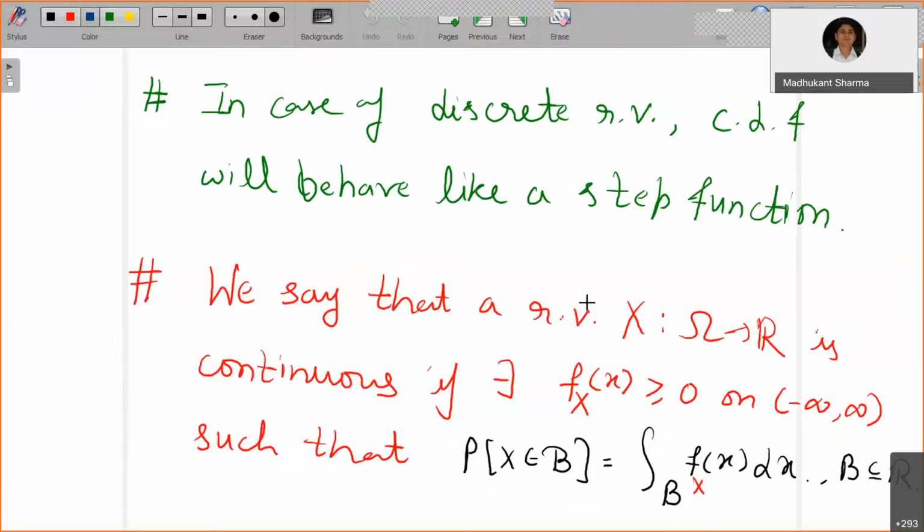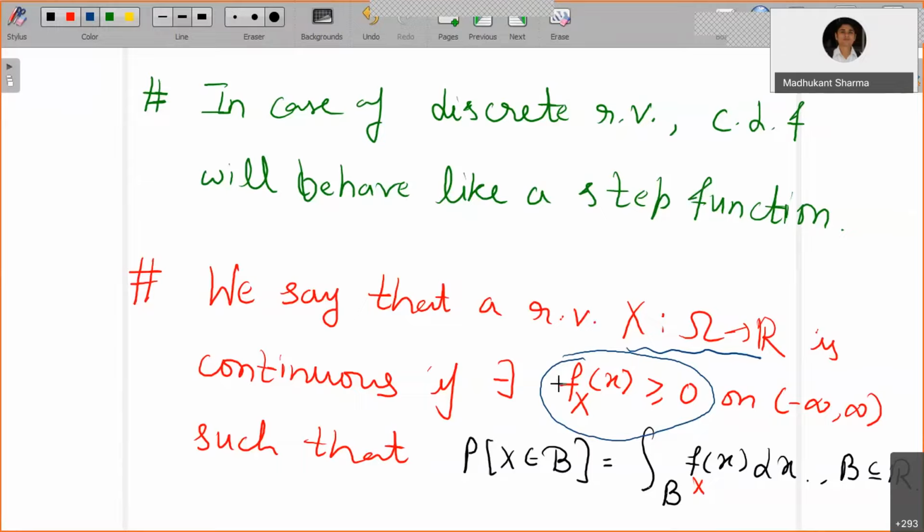So in the case of discrete random variables, the CDF will behave like a step function. Next we have also learned the definition of a continuous random variable. We say that a random variable X is continuous if you are able to identify a non-negative function defined on the whole of R, such that the probability on any subset of real numbers can be obtained by taking the integration over that set.